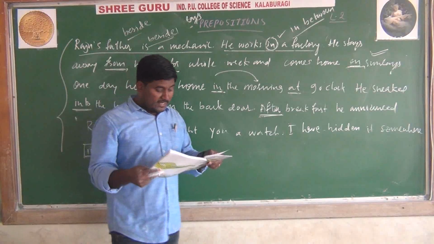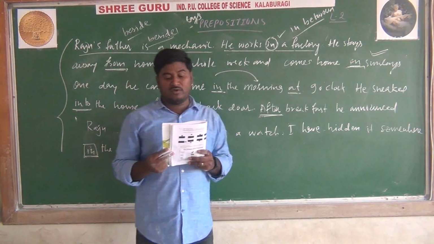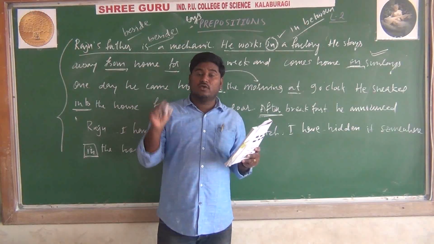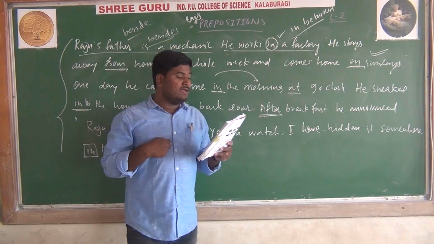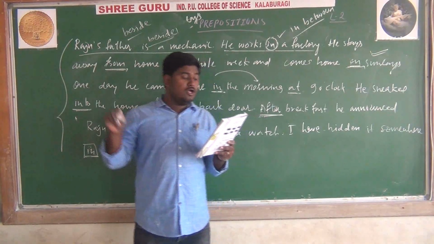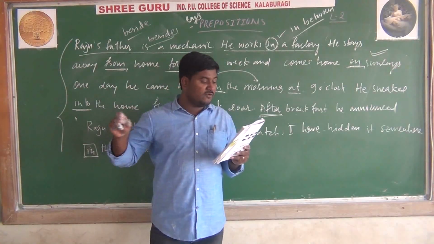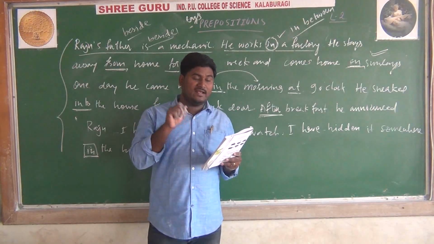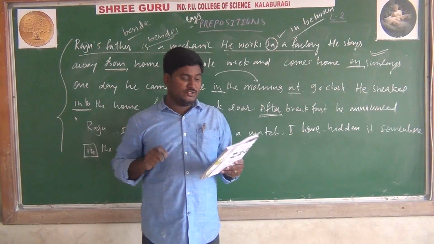Here are some more examples you can see. Columbus made his first voyage from Europe to America in 1492. When we are talking about a year, at that time we should say in. Neil Armstrong was the first man to walk on the moon on 21st July 1969. So the first one is in 1492 and the second one is on 21st July.